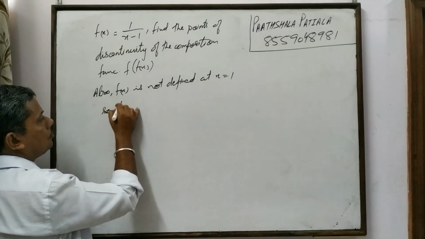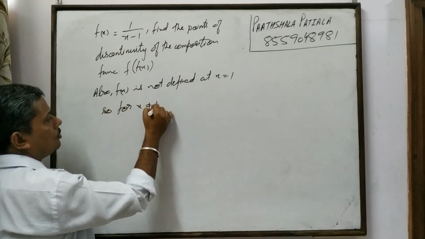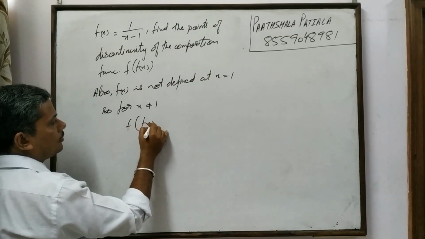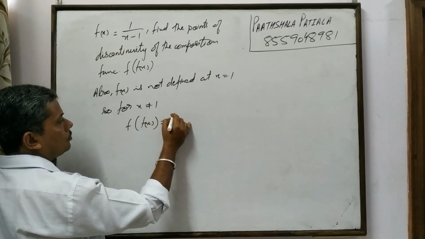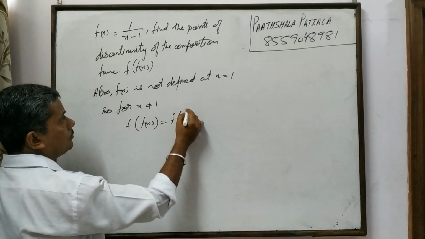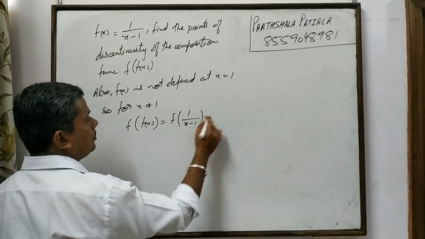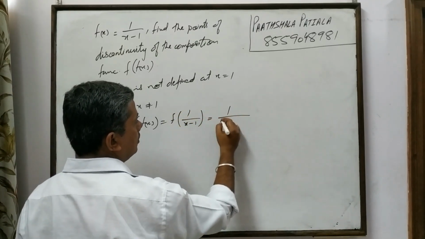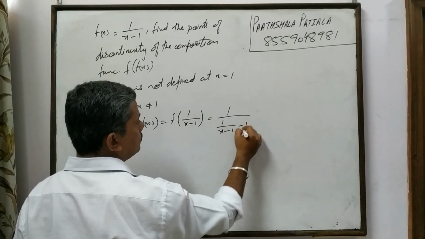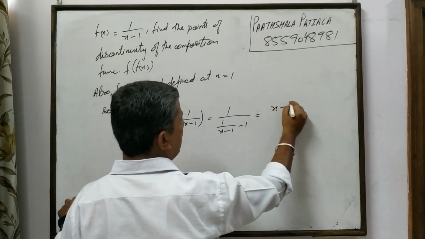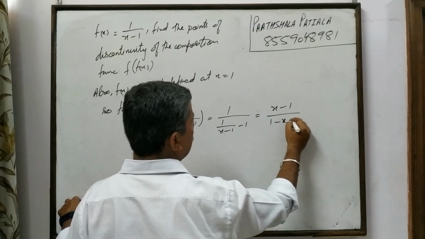So for x not equal to 1, f of f of x is equal to f of 1 upon x minus 1. So replace x with 1 upon x minus 1: 1 upon 1 upon x minus 1 minus 1. Solve this. We'll have x minus 1 upon 1 minus x plus 1.